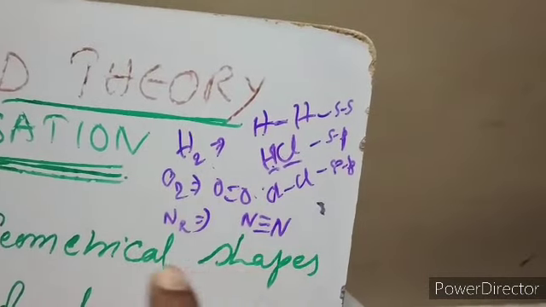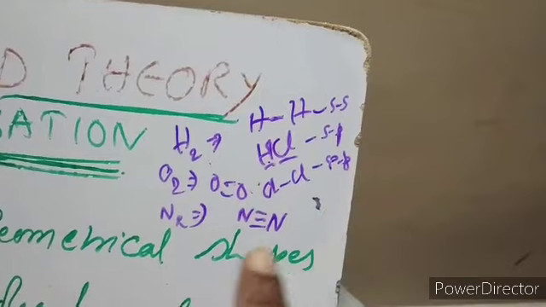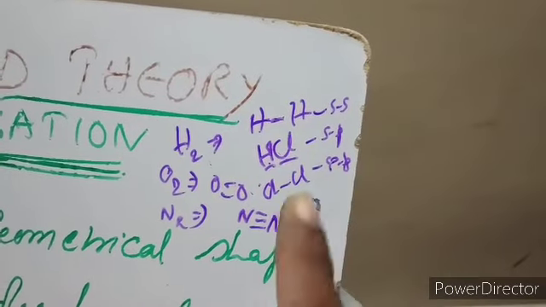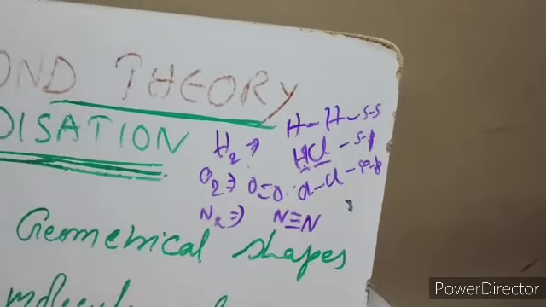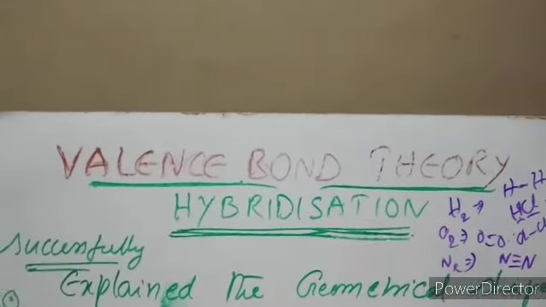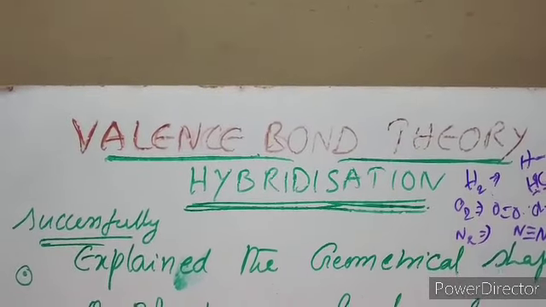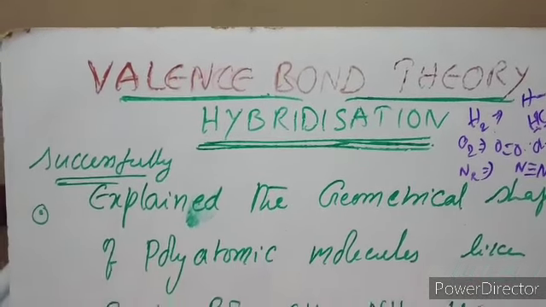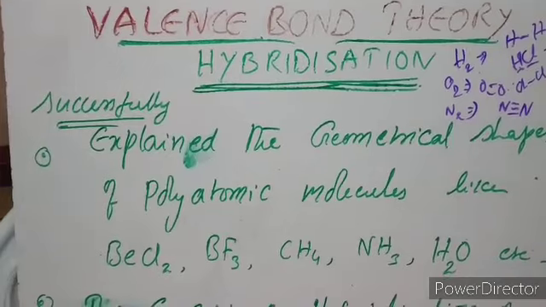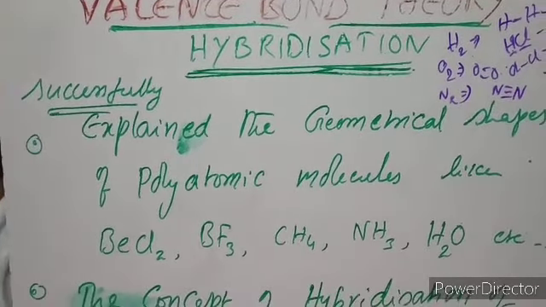So all these examples are diatomic molecules containing only two atoms. Now, valence bond theory hybridization is used to discuss the structure and shape of polyatomic molecules, meaning molecules containing more than two atoms.